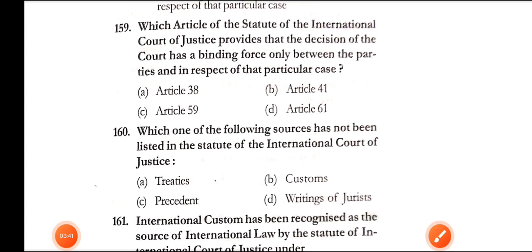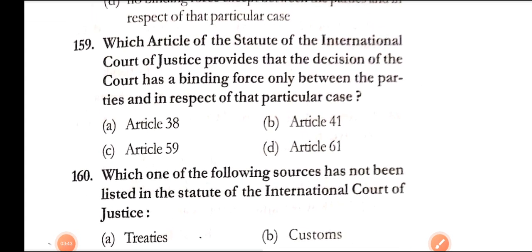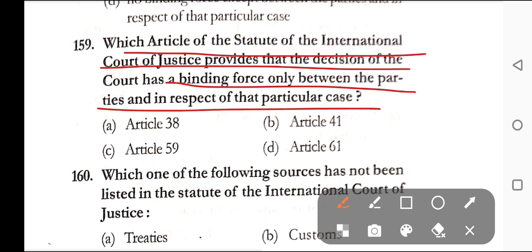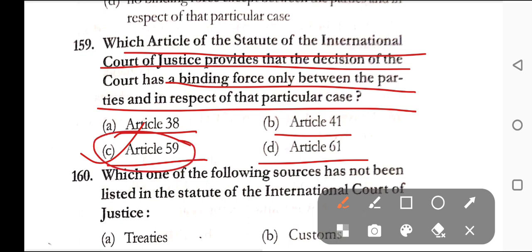Question number 159. Which article of the Statute of the International Court of Justice provides that the decision of the court has a binding force only between the parties and in respect of that particular case? Option A, Article 38, option B, Article 41, option C, Article 59, and option D, Article 61. Here, the correct answer is option C, that is Article 59.